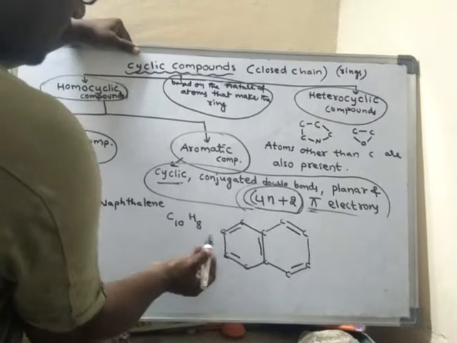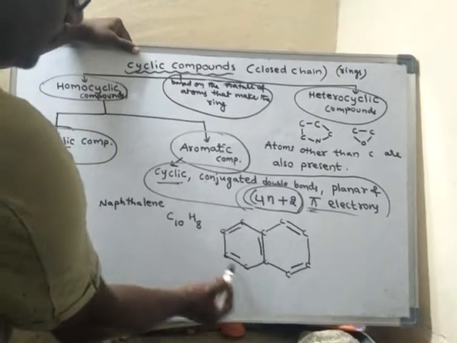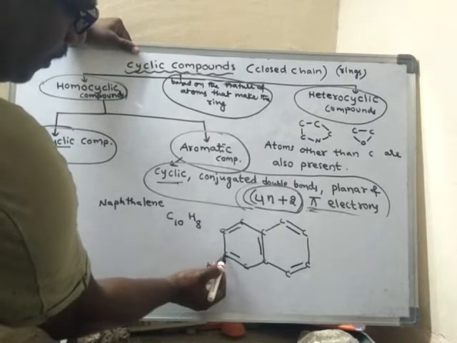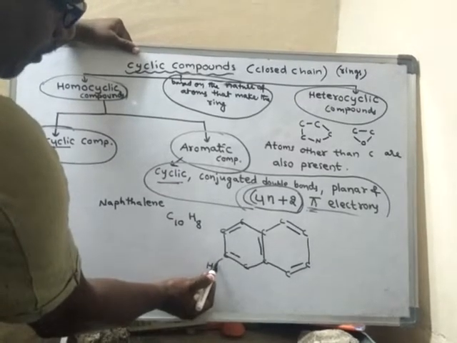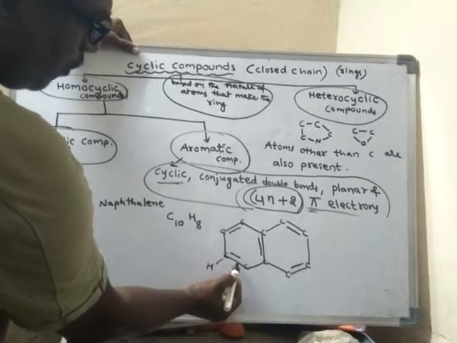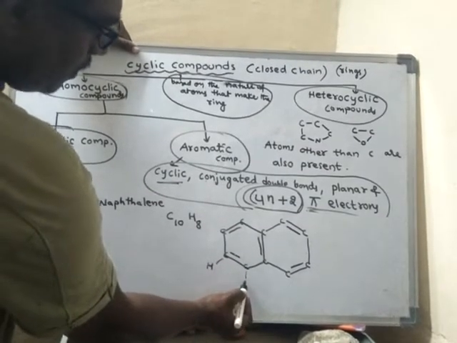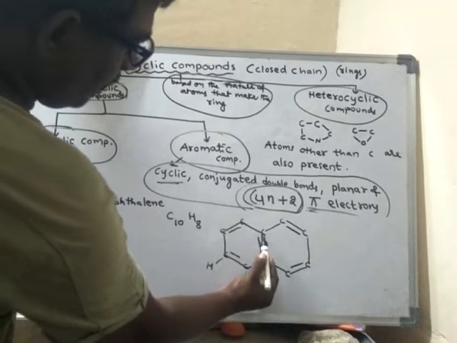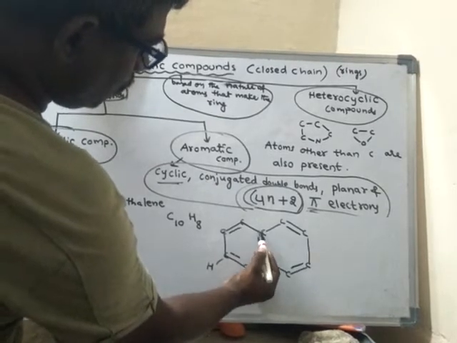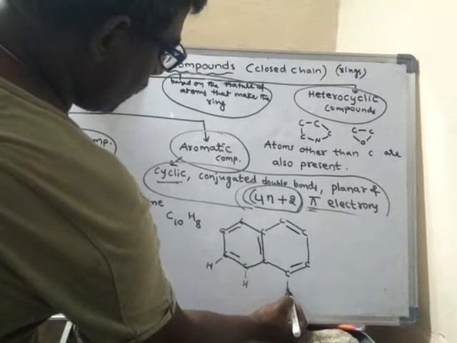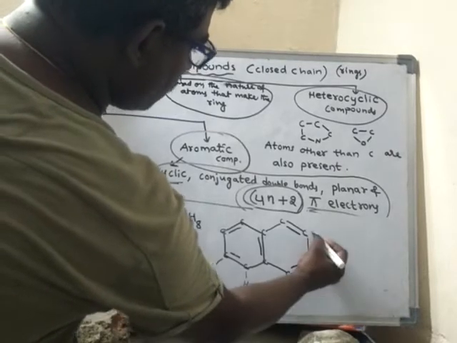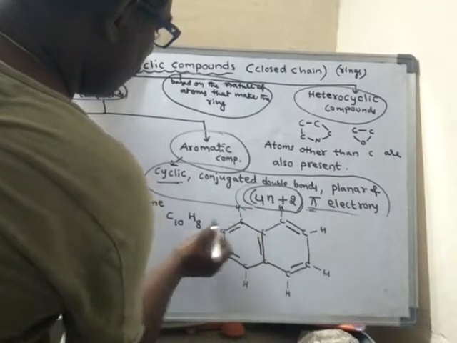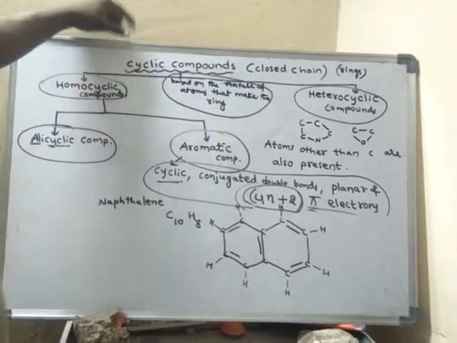See, look here. So, how many carbons? 10 carbons. How many hydrogens? 8 hydrogens. So one hydrogen, because already this carbon is forming 3 bonds and 1 bond with the hydrogen. This carbon also has 1, 2, 3 bonds already present, with the hydrogen as another bond. This carbon already has 4 bonds, and even this carbon has 1, 2, 3, 4 bonds. Now this carbon, hydrogen, hydrogen, hydrogen, hydrogen, hydrogen, hydrogen.